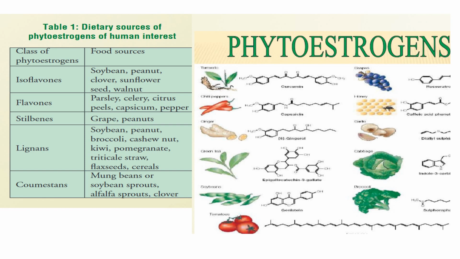These are certain sources of phytoestrogens which are naturally present. Isoflavones can be found in soybean, peanut, clover, sunflower seed, and walnuts. Flavones can be present in parsley, celery, citrus peels, capsicum, and pepper. Stilbenes are present in grape and peanuts. Lignans are present in soybean, peanut, broccoli, cashew nut, kiwi, pomegranates, etc. Coumestans can be obtained from mung beans or soybean sprouts.